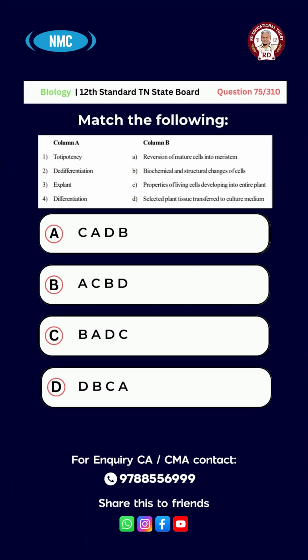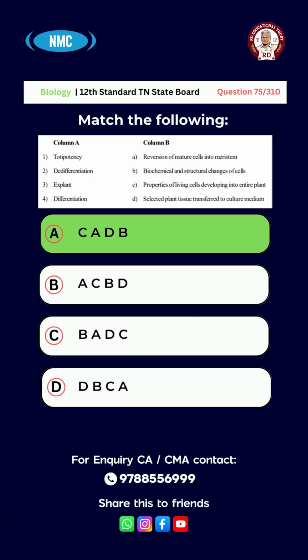The options are option A, CADB, B, ACBD, C, BADC, D, DBCA. And the right answer is option A.